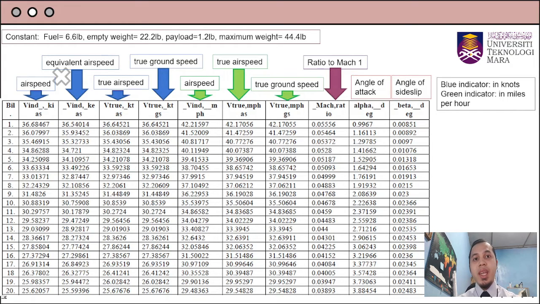The blue indicator shows the speed of the drone, but the speed is in knots, while the green indicator also shows the speed of the drone but in miles per hour. And after that, the Mach ratio is the ratio to Mach 1, alpha is the angle of attack of the drone in degrees, and beta is the angle of sideslip of the drone in degrees.